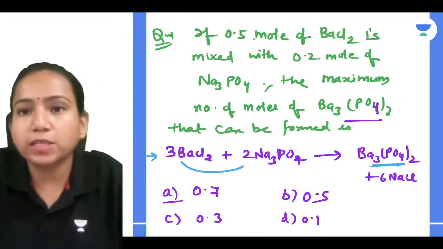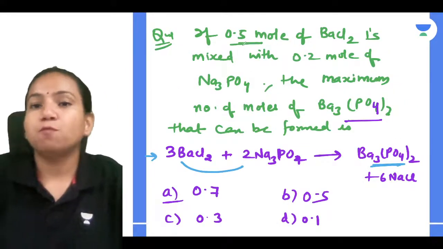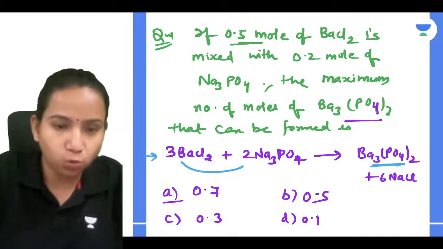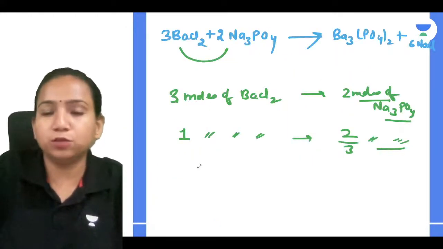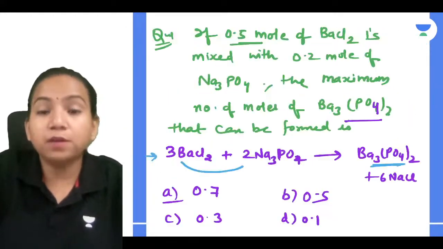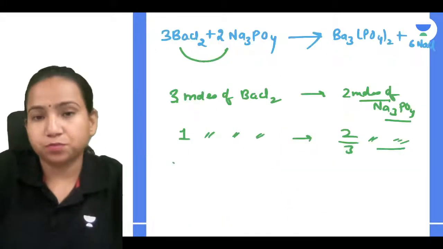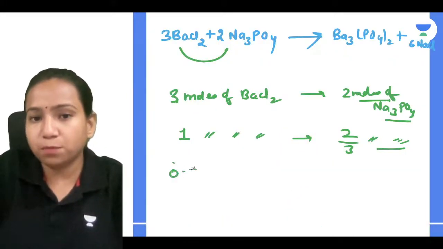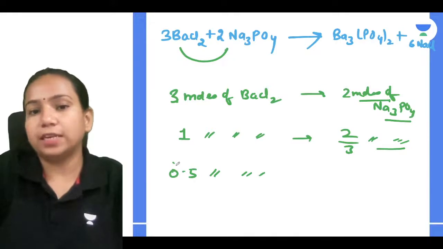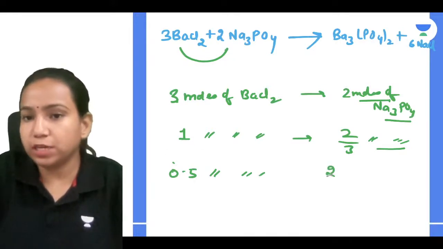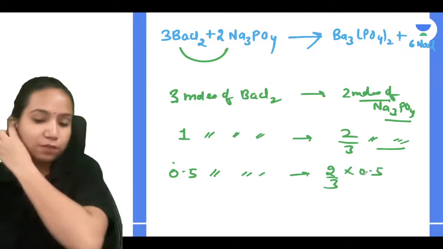But BaCl2, how much have they given? 0.5 mole. 0.5 mole of BaCl2 will react with how many moles of Na3PO4? Let's see that. They have given 0.5, so if you multiply over here, 1 into 0.5 is 0.5 only. Even here you have to multiply with 0.5. Correct? So I will get the answer.